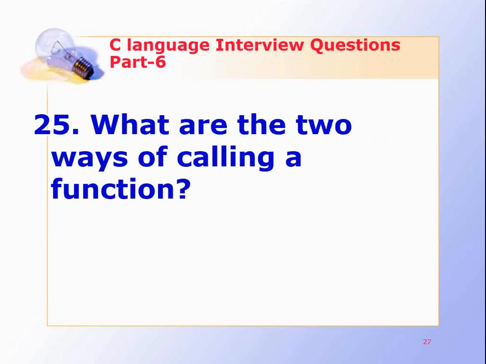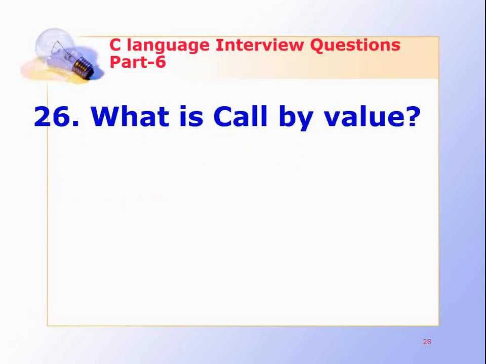What are the two ways of calling a function? The function call is made as follows: return_type equals function_name of arguments. There are two ways of calling a function. They are call by value and call by reference. What is call by value?